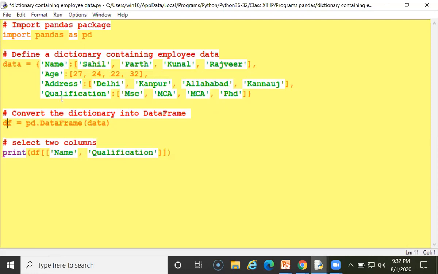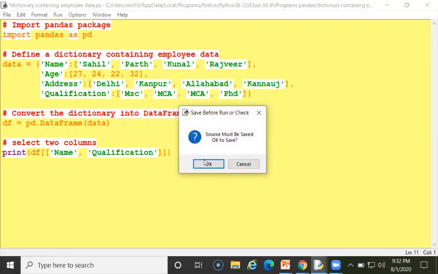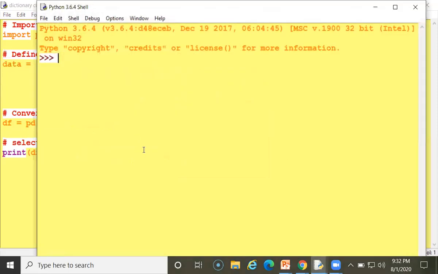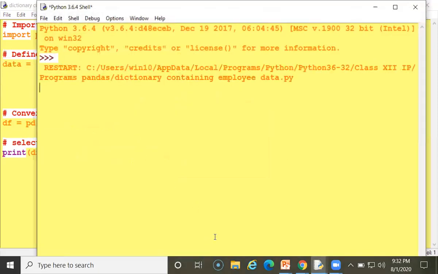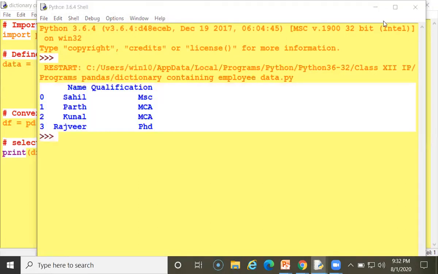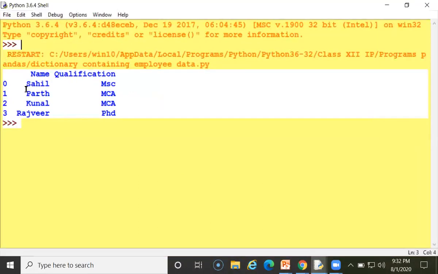So data, this value. And now I have to select only two columns here. What I'll do, I can display all the values. See, here only two, name and qualification, are displaying, age and address not showing. See, I'll show you. Then you can view here, only name and qualification are displaying.